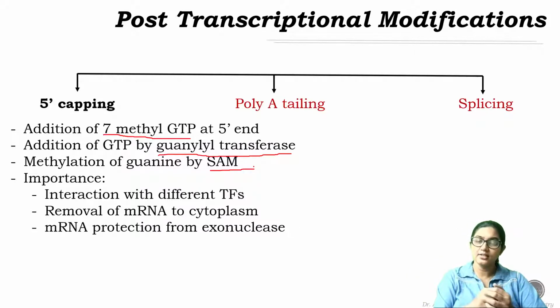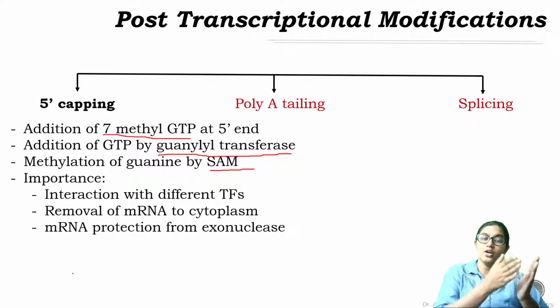It is required for protein synthesis, and translation occurs in the cytoplasm. So, that nascent mRNA must come outside from the nucleus to the cytoplasm. While coming to the cytoplasm, that is one adverse environment for the mRNA, where the mRNA can be digested by different types of exonucleases.